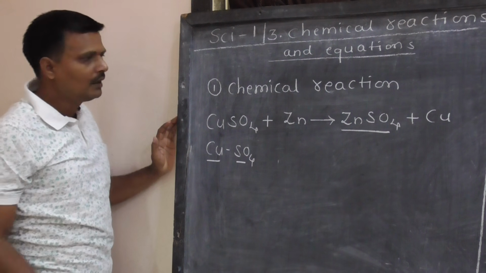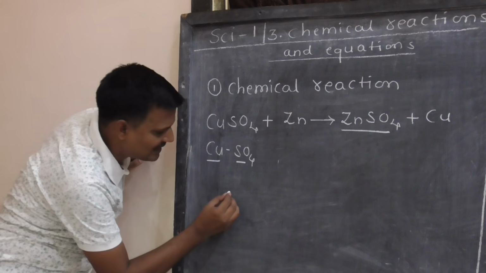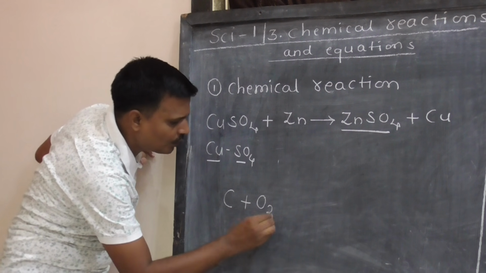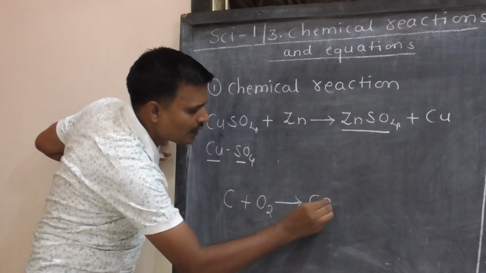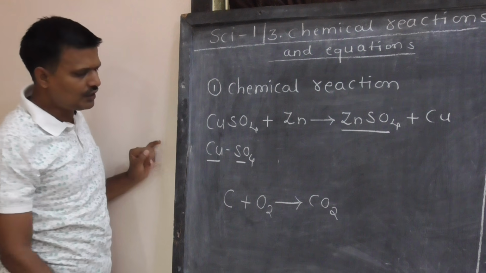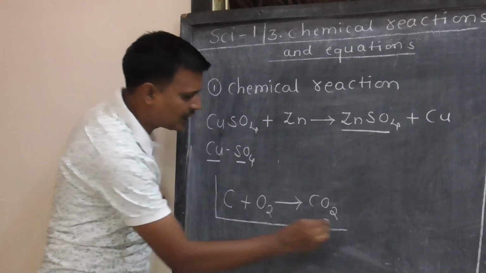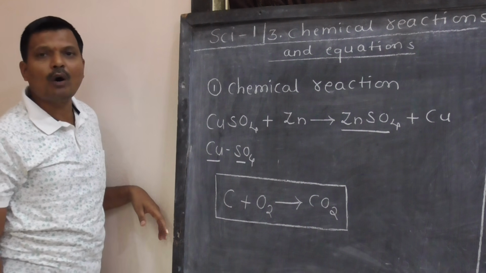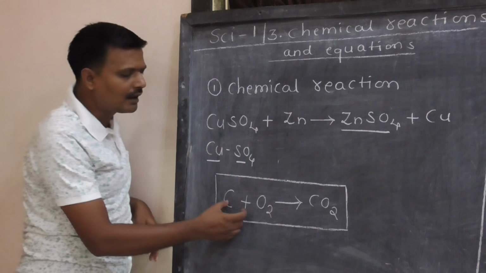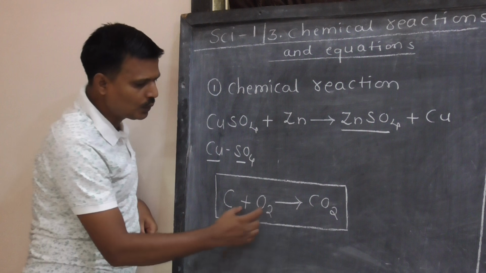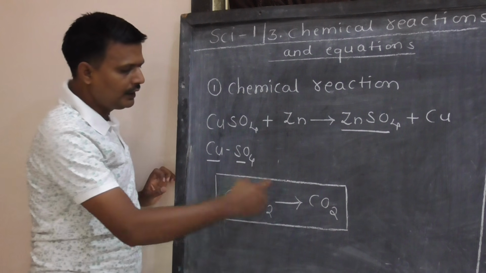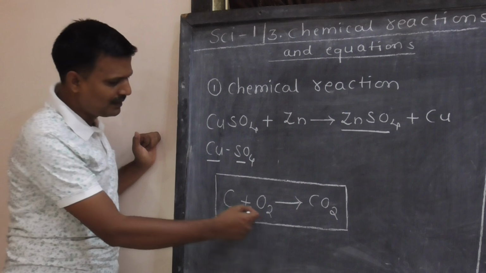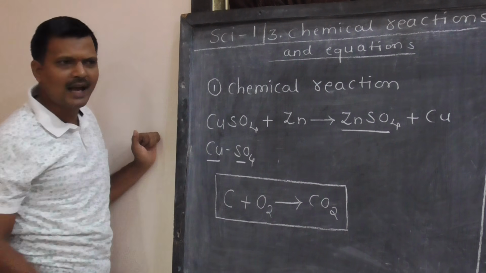Let us take another very simple example, C plus O2 gives CO2. In this particular reaction, there is formation of a chemical bond between two elements and it is transformed into a new substance, carbon plus oxygen, carbon dioxide.